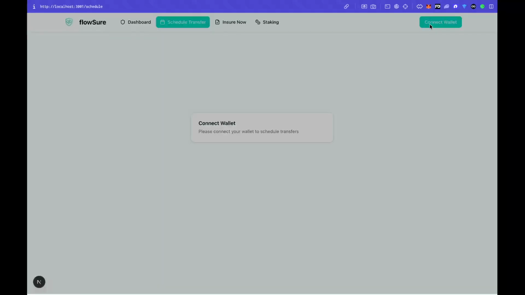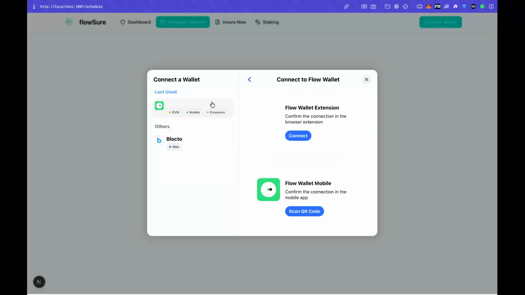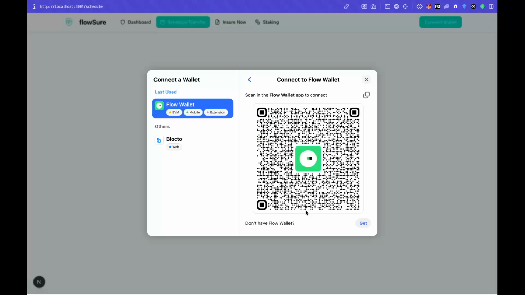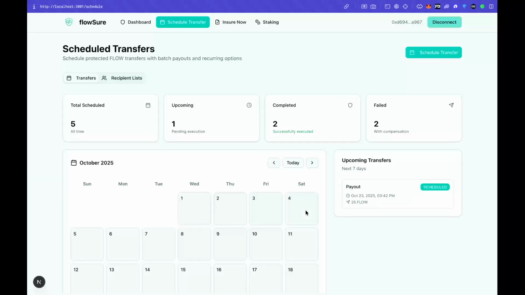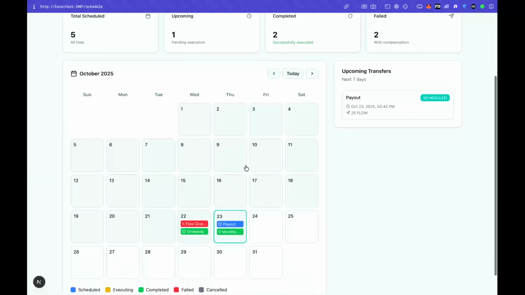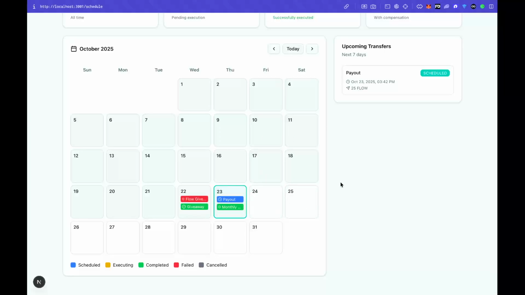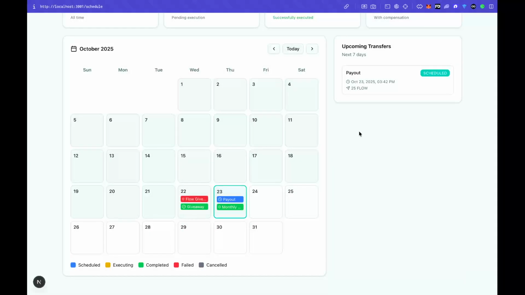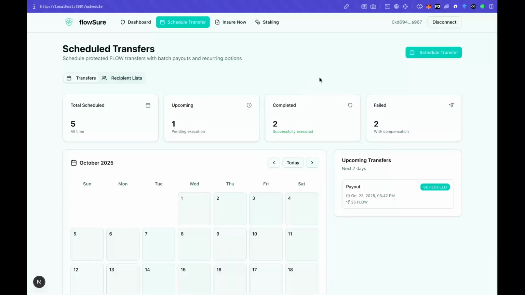First I will connect my wallet to show you how the interface looks. I will simply scan my wallet and show you how the interface looks. It's a calendar view wherein you get all the information: what is scheduled, on which date you have scheduled your transaction, on which date you have not, how many have failed, which ones have not failed. So everything is present in here.